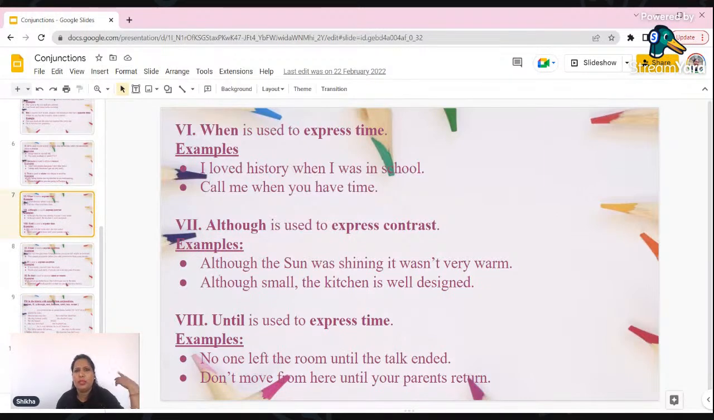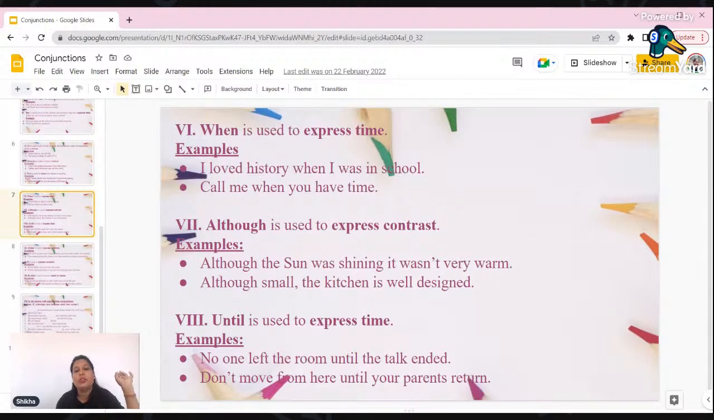Although I am good in studies, I don't like maths. That means contrast, I am saying something opposite. Okay, although the sun was shining, it wasn't very warm. So in winters it happens that the sun is shining brightly, yet we don't feel the warmth because maybe the breeze was very cold, very chilling, right? So this is how we show two opposite ideas using although, that is, in contrast.